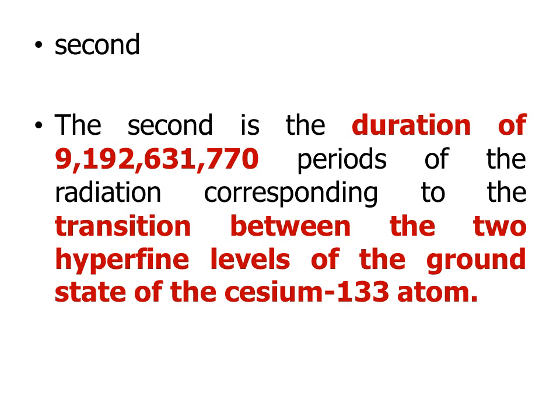Here they have chosen the cesium atom, right? In that cesium atom's ground state, what are called hyperfine levels? In the ground state they have some levels in the energy level band. Those are the hyperfine levels. The transition between two hyperfine levels of the ground state of the cesium 133 atom takes 9,192,631,770 periods, and that much time will be taken.